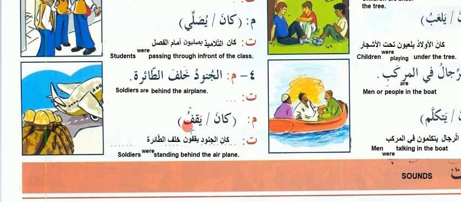Yaqfu means they are stopping or standing. Kana al-junud yaqifuna khalafa at-taira. Soldiers were standing behind the airplane. Yaqifun means they were stopping or they were just standing. Khalaf means behind. Taira means airplane. Now the next